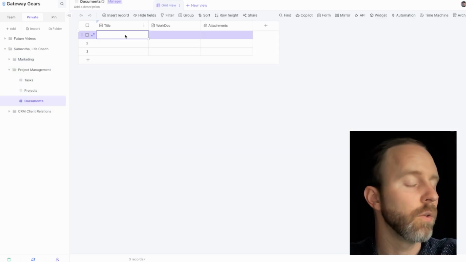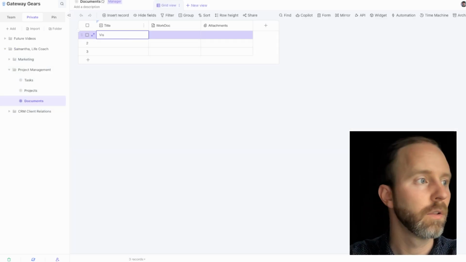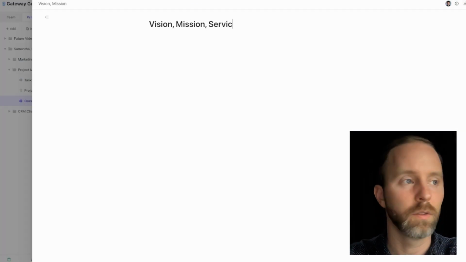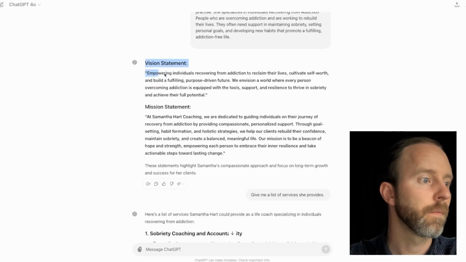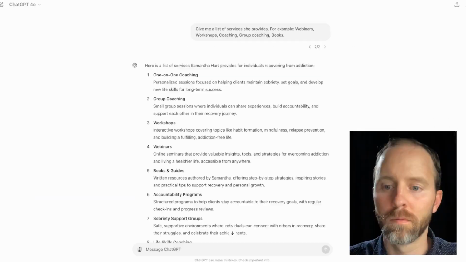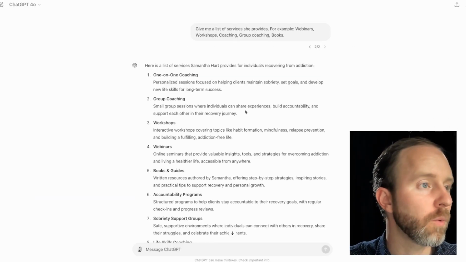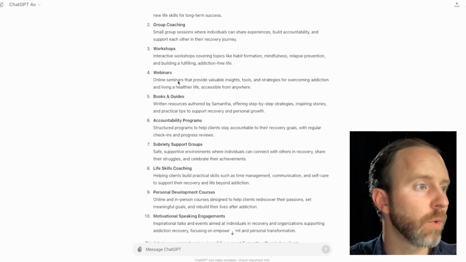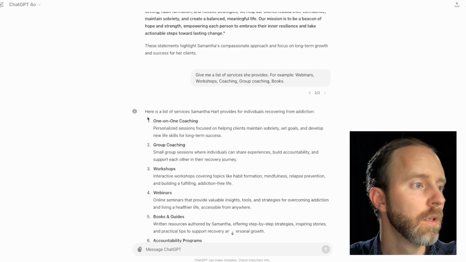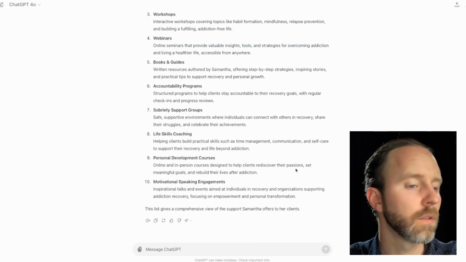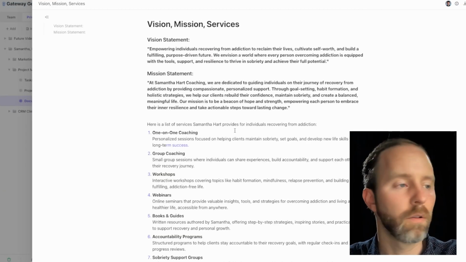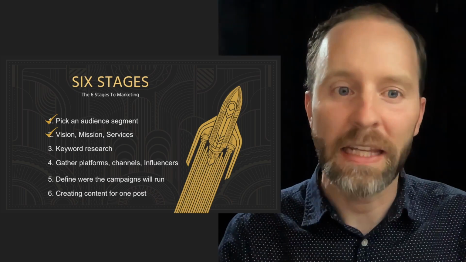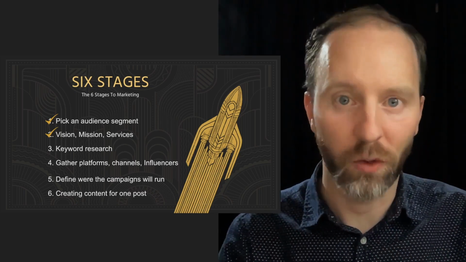We're going to create a new document called Mission and Services. We're going to come back here. We're going to grab the vision and mission statement. Pop that in. Okay, so it looks like we have some really good stuff here. One-to-one coaching, group coaching, workshops, webinars, books, and guides. I can grab all of this and drop it in here. We just finished creating the vision, mission, and services for Samantha.